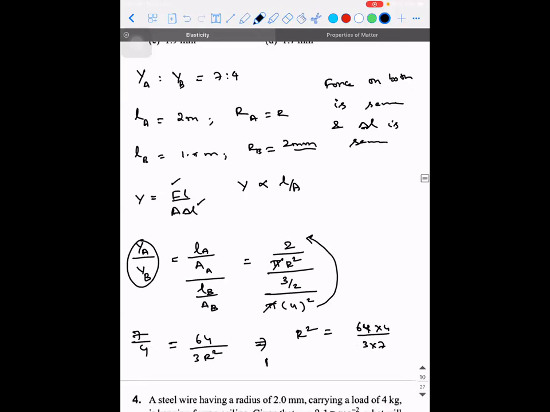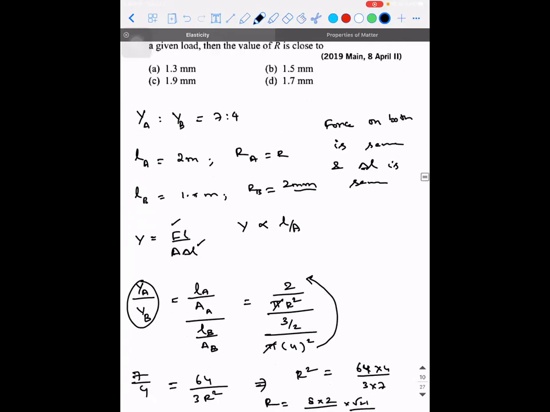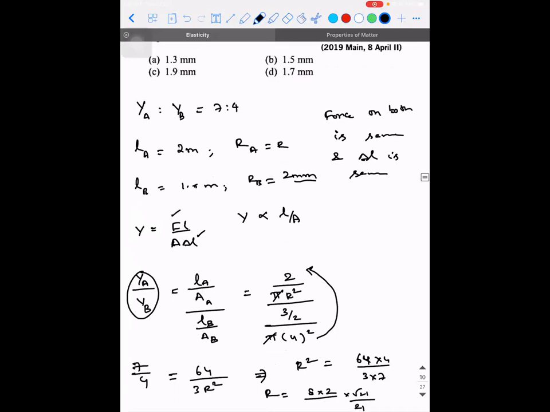So from this we can calculate r will be equal to 8 into 2 divided by root 21. So rationalize it, root 21 divided by 21. Okay. So 16 by 21 into root 21, that's going to give you the answer. The answer should be in terms of millimeter. Yes, the options are like that. Right?